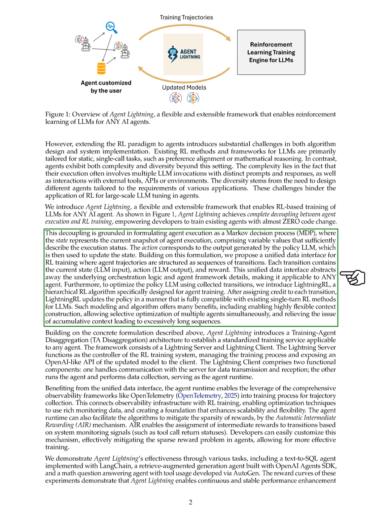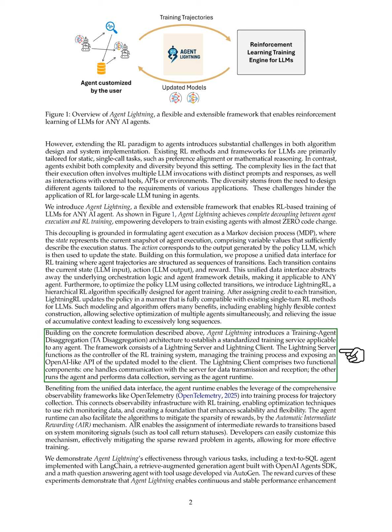To optimize the policy LLM using these transitions, we introduce Lightning RL, a hierarchical RL algorithm designed for agent training. This method allows for flexible context construction and simultaneous optimization of multiple agents while addressing the issue of long sequences.